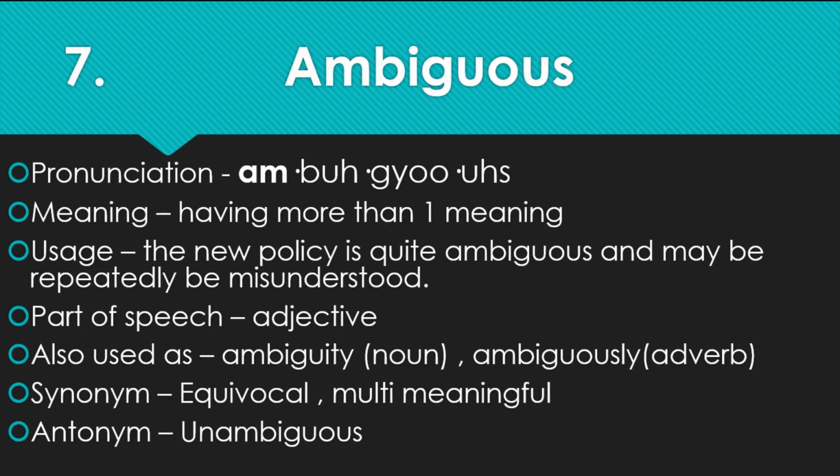At number 7 we have ambiguous. Ambiguous means having more than one meaning. Its usage can be: the new policy is quite ambiguous and may repeatedly be misunderstood. There may be certain clauses that have more than one meaning in that report or in that policy, so hence it could be misunderstood. Part of speech is adjective. Like here you can see ambiguous policy, it is describing a noun, it is describing policy, so it is an adjective. It can also be used as ambiguity or ambiguously. Synonym is equivocal or multi-meaningful, and antonym is unambiguous.